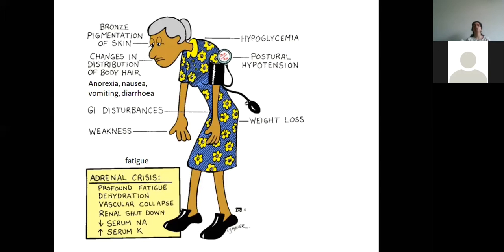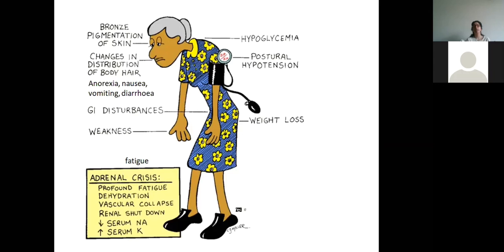So these are the features of Addison's disease. Since here the amount of cortisol is less, the glucose level will be less, so there will be hypoglycemia. Blood pressure will not be maintained properly, so there will be postural hypotension. That is, as soon as the patient gets up from the sitting or lying position to the standing position, there will be dizziness because the blood pressure will not be maintained.